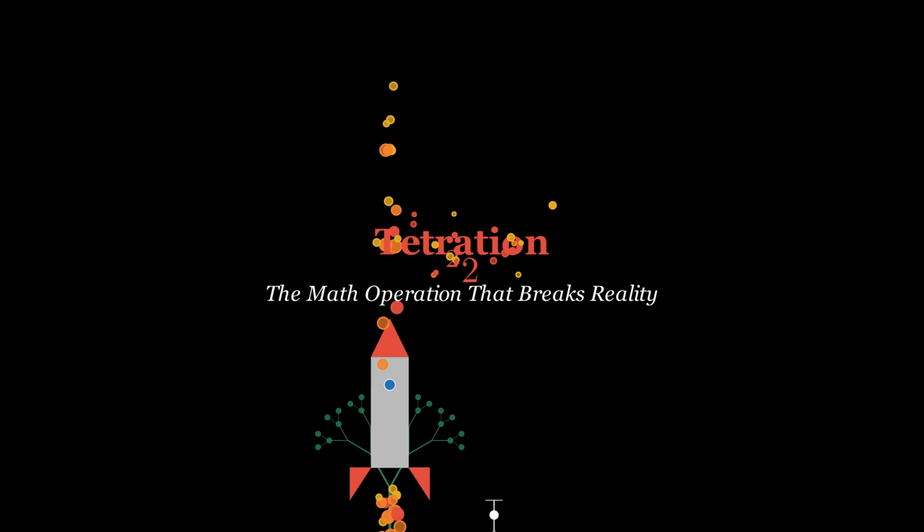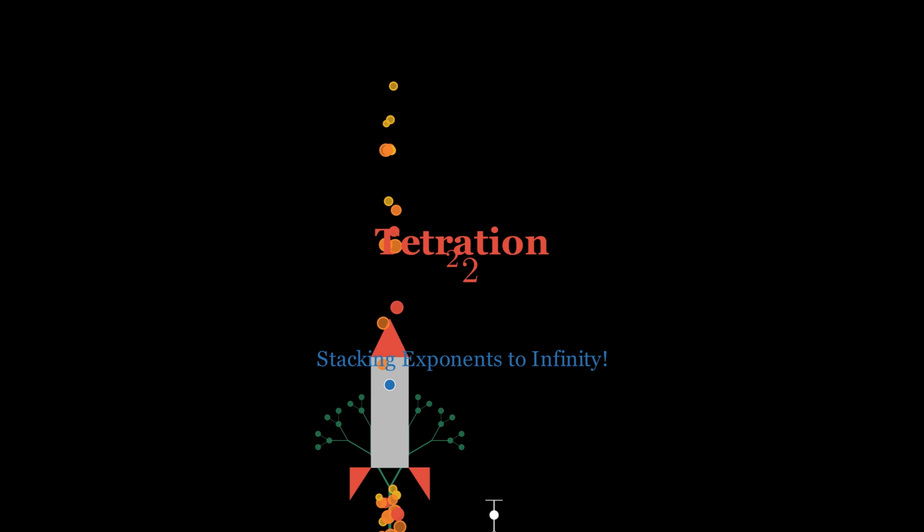This is tetration, the math operation that breaks reality. It's what you get when you start stacking exponents to infinity. First things first, you know addition. Repeated addition gives us multiplication. Repeated multiplication gives us exponentiation. And at the top of this ladder of arithmetic, repeated exponentiation gives us tetration. This strange new symbol is how we write it.